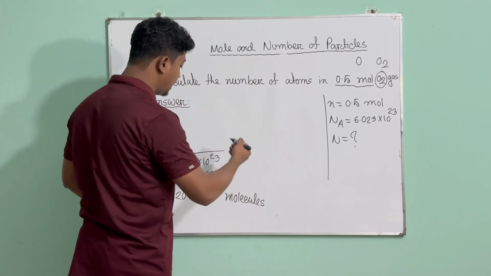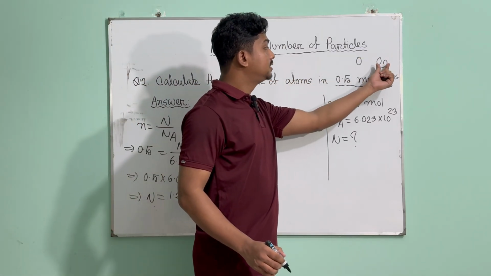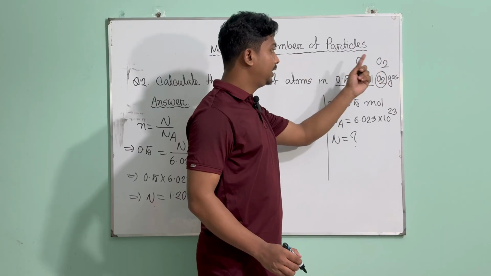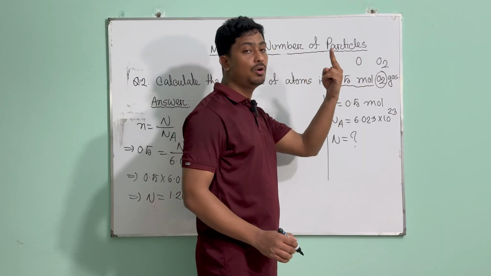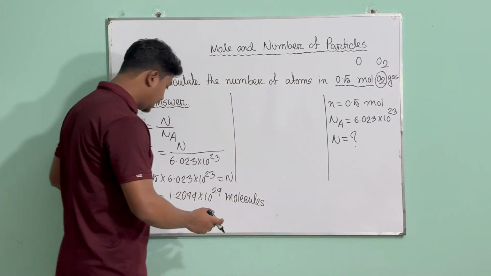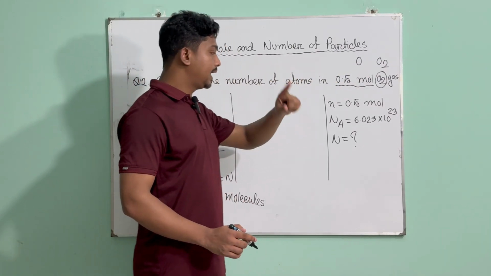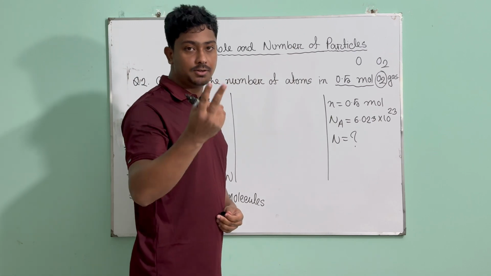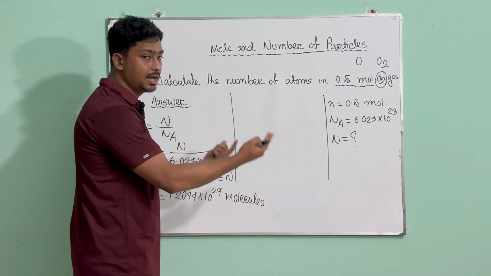Now how can you find the number of atoms? Look at them. In an oxygen molecule, we actually have two oxygen atoms. So in each oxygen molecule you have two oxygen atoms, like a double oxygen atom. If you multiply the number of molecules by 2, you are going to get the number of atoms, right? Again, in each oxygen molecule you have two oxygen atoms. So in this many molecules you will have double the oxygen atoms, right?